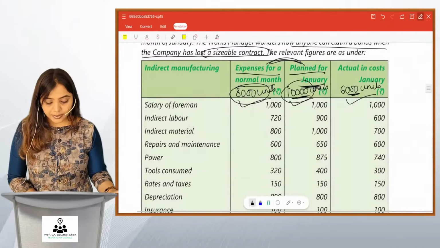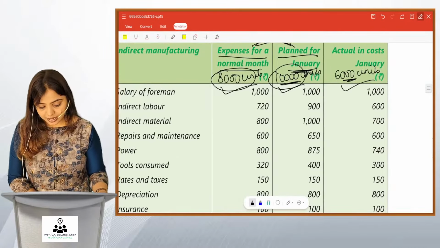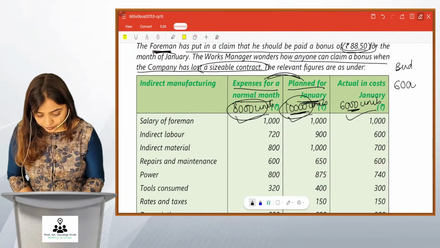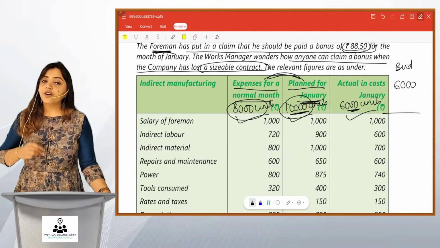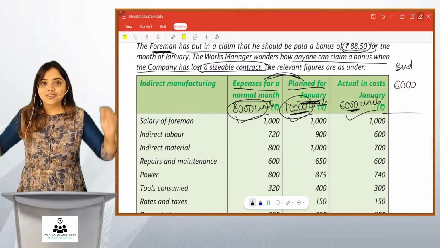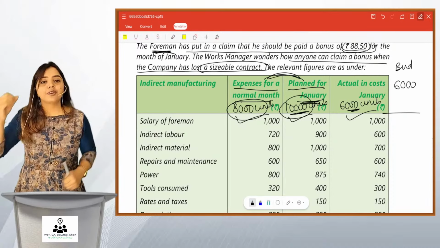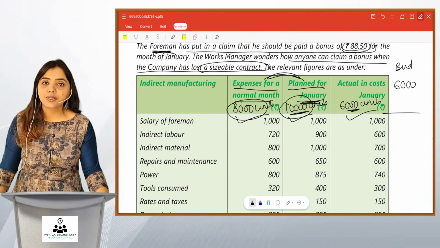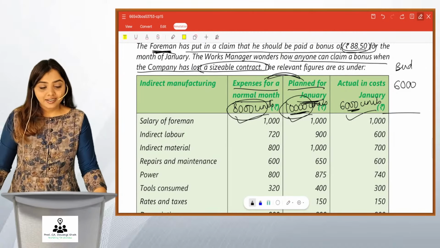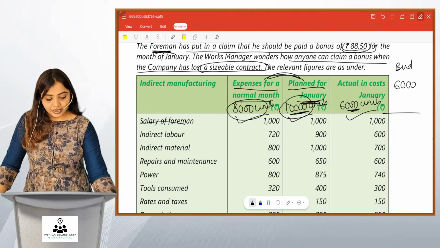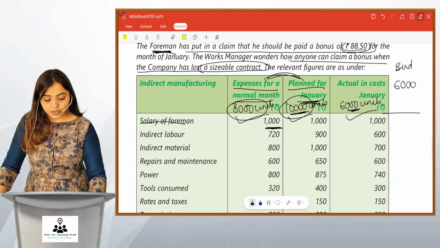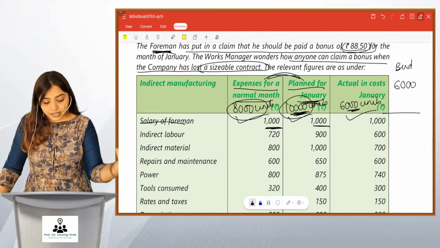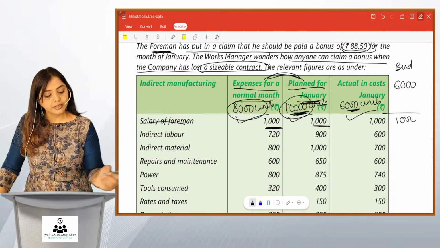Now, how we will make the budget of 6,000? I'm writing here budget for 6,000. This is what we are going to do. Now, for making this budget of 6,000, friends, you need to have thorough knowledge of behavior of cost. As I told you in flexible budget, it is only this behavior of cost that is going to help you, right? Okay. Salary of foreman. It was 1,000 rupees for 8,000 and 1,000 rupees for 10,000. So what do you say about the behavior of this cost? It is obviously fixed. For 6,000 also it will be 1,000.